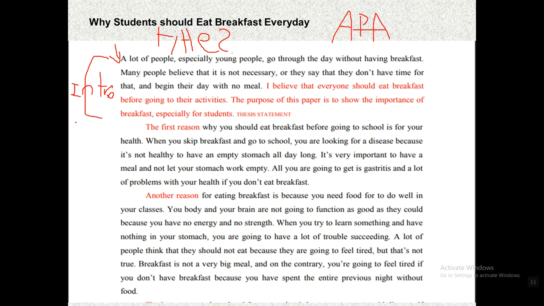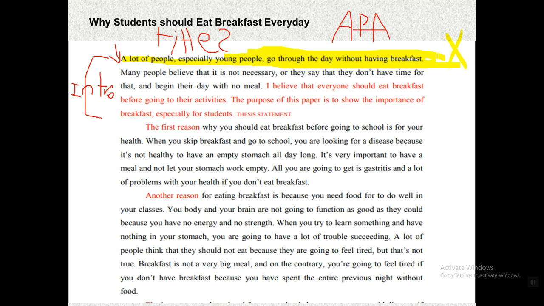So here let's see the topic sentence or the hook. The topic sentence said: a lot of people, especially young people, go through the day without having breakfast. So here it's a topic sentence. From my point of view, I don't think it's a strong one. I think it's actually boring.